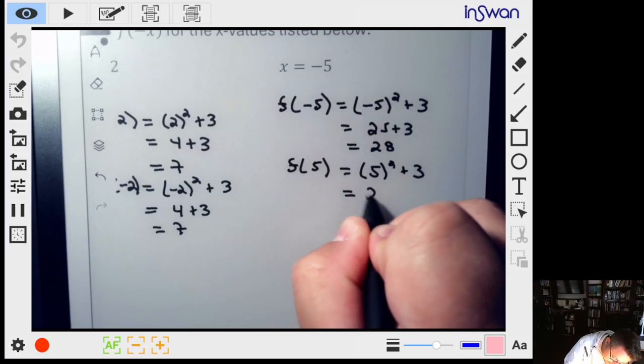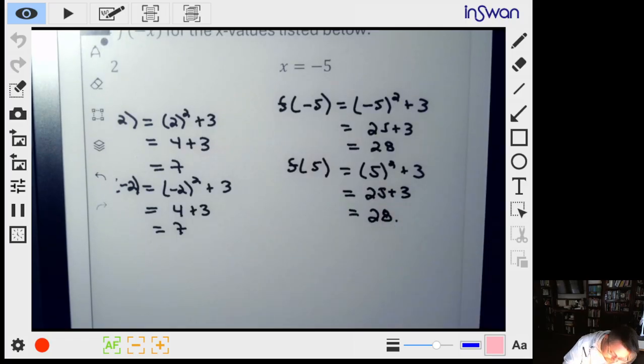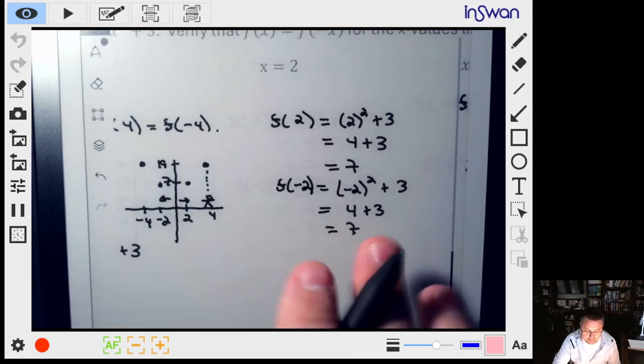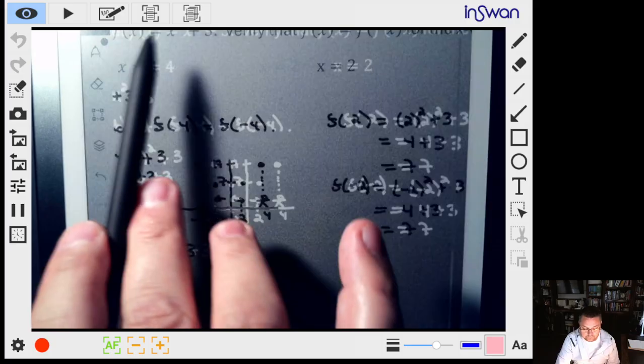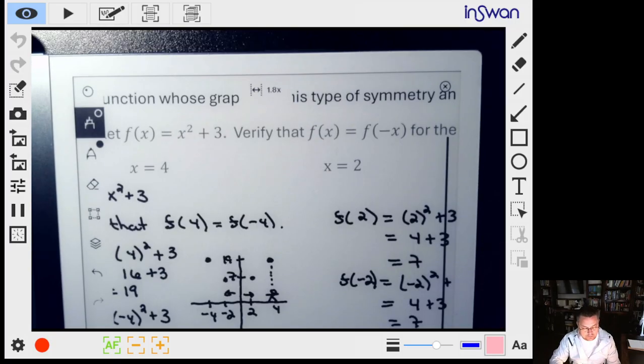And sure enough, that's going to give us the same thing. That'll give us our value of 28. Okay, so again, we have not proven or demonstrated that this is an even function for sure, because we'd have to demonstrate it. We haven't demonstrated that this function is even for every single x. We've just shown it for 3 particular ones. And like I said, in 13-14, you'll talk about how to do that for every single x.